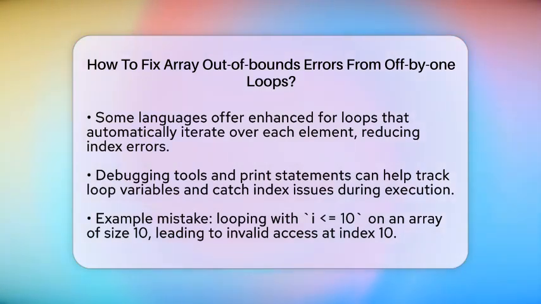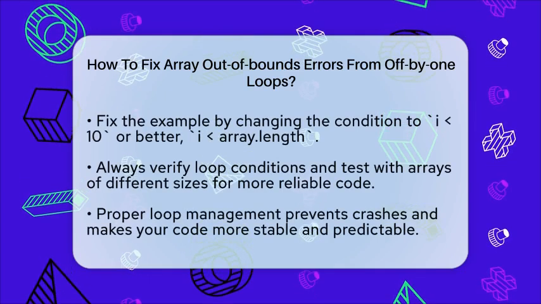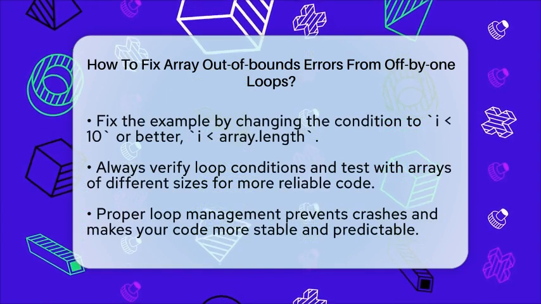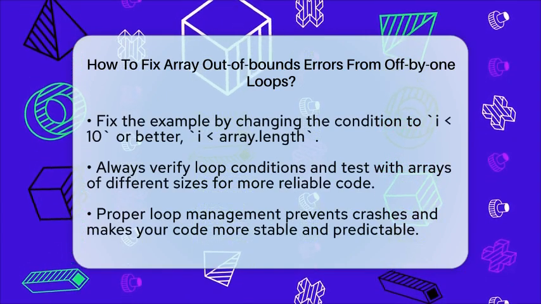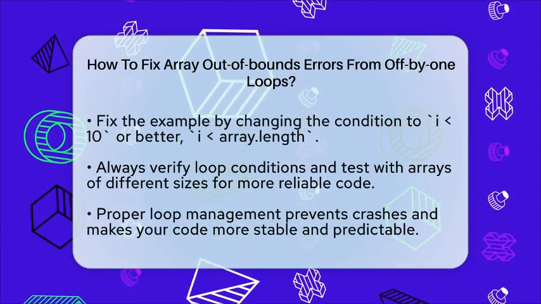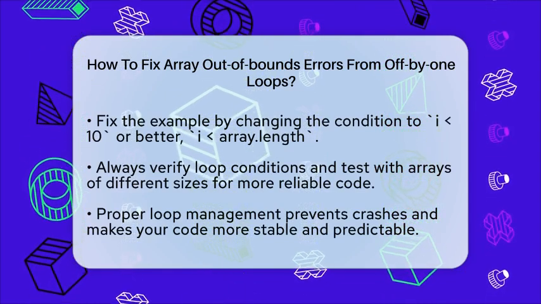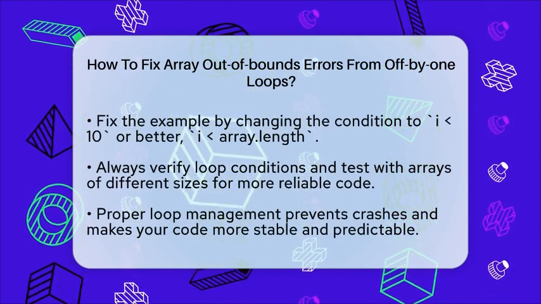Let's look at a quick example. Say you have an array with 10 items. A faulty loop might look like this: for int i equals 0, i less than or equal to 10, i++, process array[i]. The problem is when i reaches 10, array[10] is invalid because the last index is 9. To fix it, change the condition to i less than 10: for int i equals 0, i less than 10, i++, process array[i].